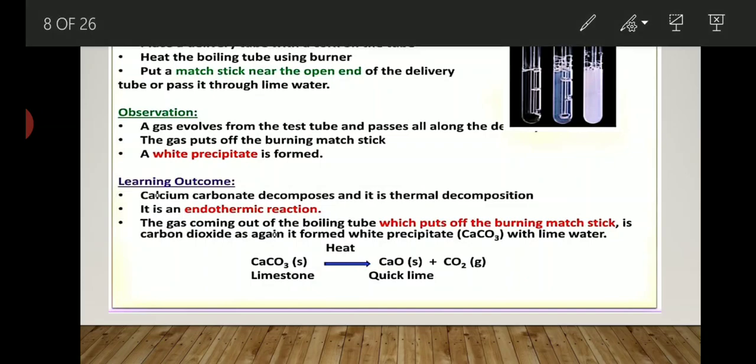After that, you have to heat the boiling tube using a burner. Put a matchstick near the end of the delivery tube and pass it through the lime water.